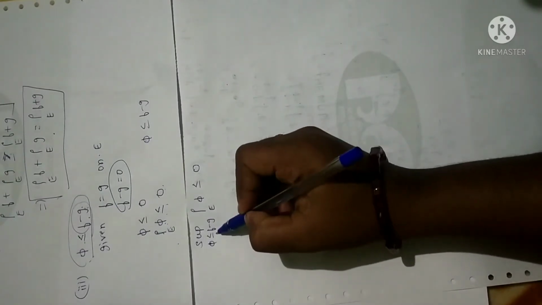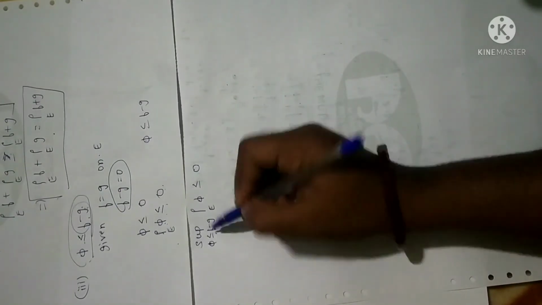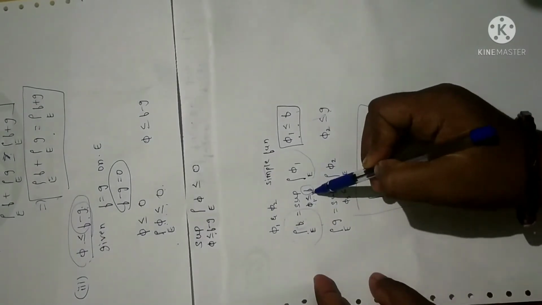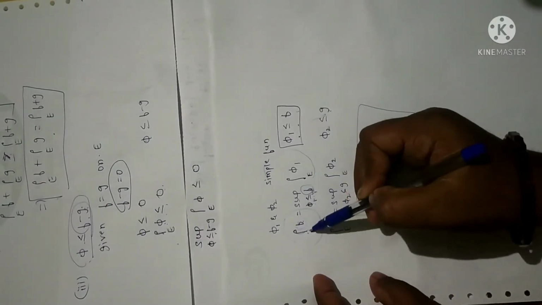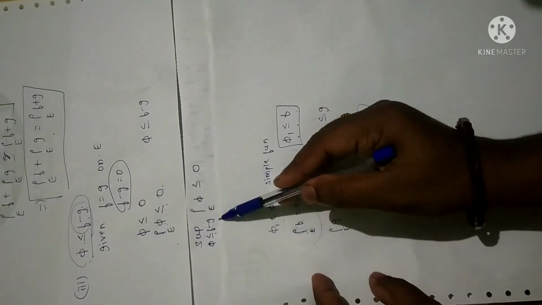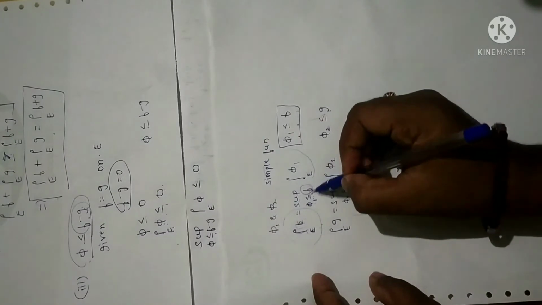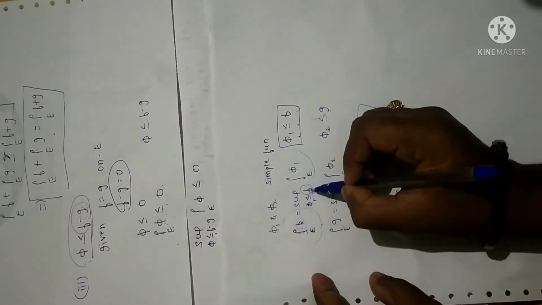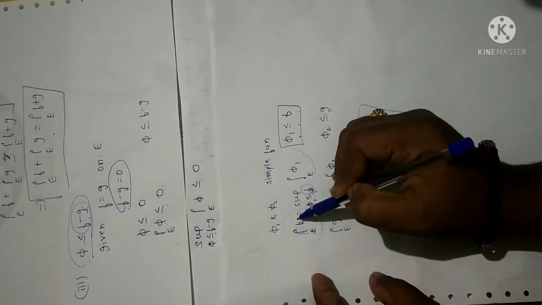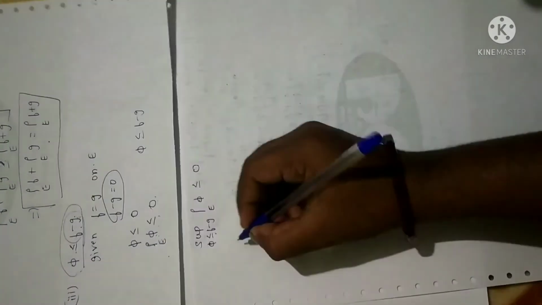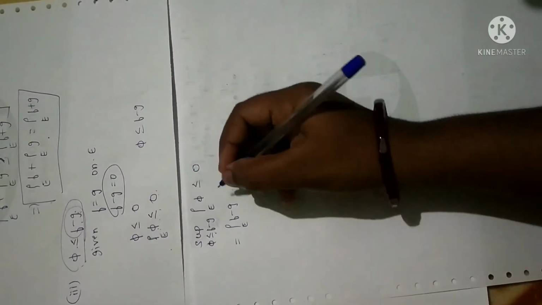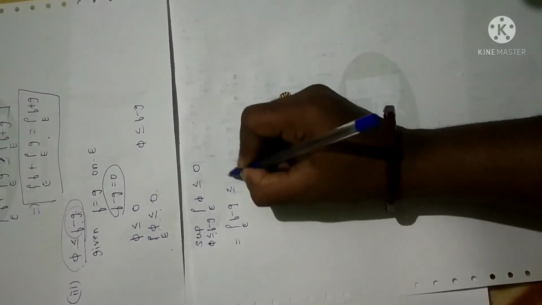Now at the beginning of the session I told you that in the standard form I have f, so I have written the integral over E of f. So in place of f I have f minus g. So how can I write this? In place of f here, f minus g. So I can write this as the integral over E of f minus g, as per the definition. Right. So the integral of f minus g will be less than or equal to 0.